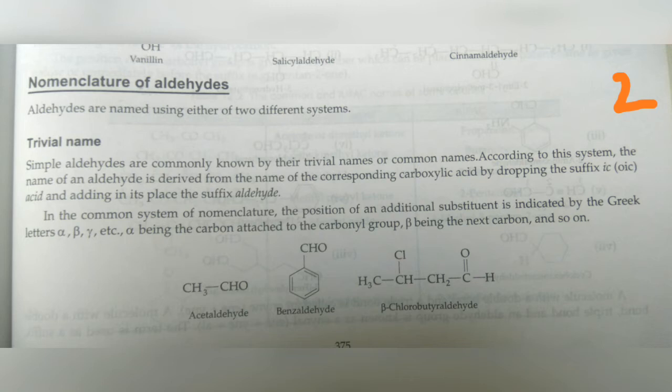Benzoic acid gives benzaldehyde. You also have to specify the alpha, beta, gamma positions. In the last example, beta-chlorobutyraldehyde.